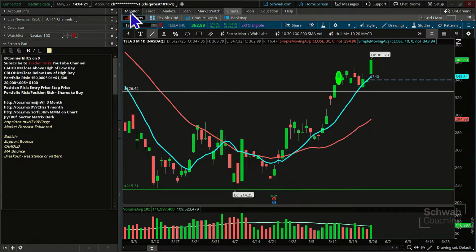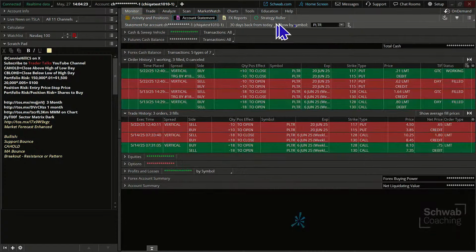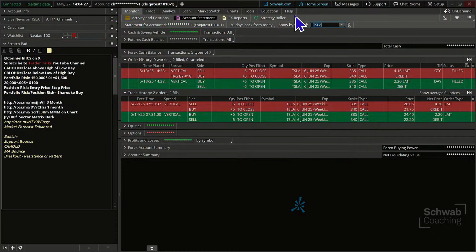I go over here to the account statement. We just pull up Tesla here. We can see what the dates really were here. So it looks like, yeah, we put the trade in on the 13th and it was filled on the 14th. So my marker might be slightly off on that candle. In any case, we got filled at 220 and we said, hey, if we get 70%, we want to go out.